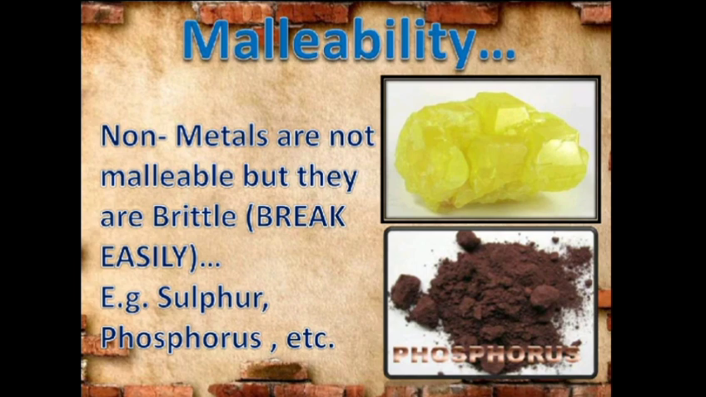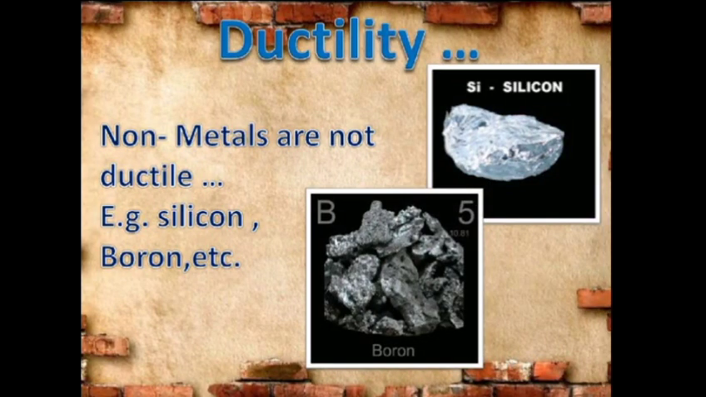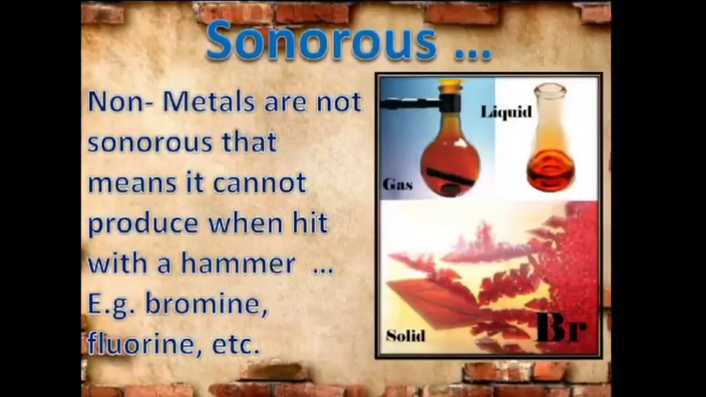So how can we convert the non-metals into thin sheets? We can't really convert the non-metals into thin sheets. The examples of the non-metals include sulfur and phosphorus. Then comes the property of ductility, where the metals are very ductile. They can be drawn into thin wires. The non-metals are not ductile. They cannot be drawn into thin wires. The examples being silicon and boron.